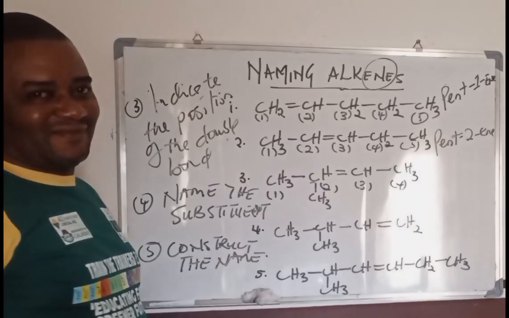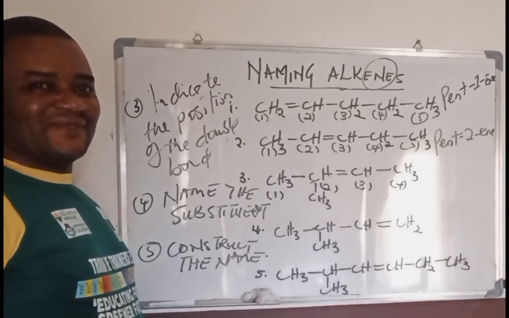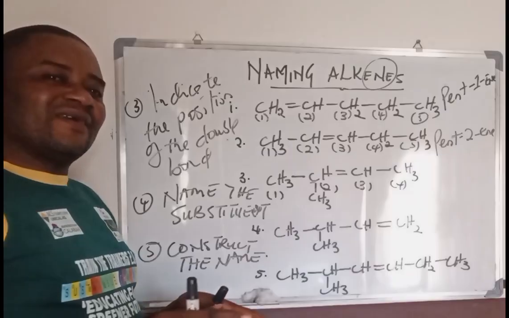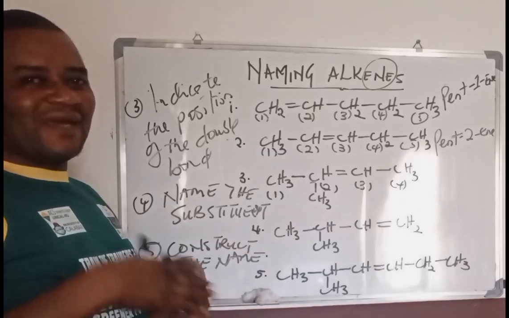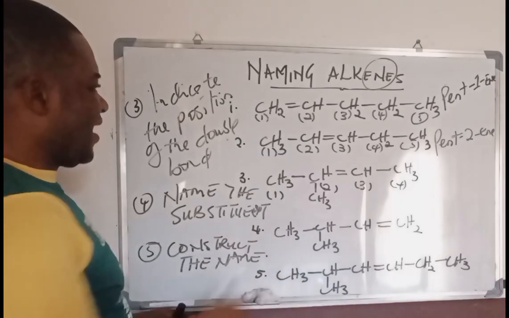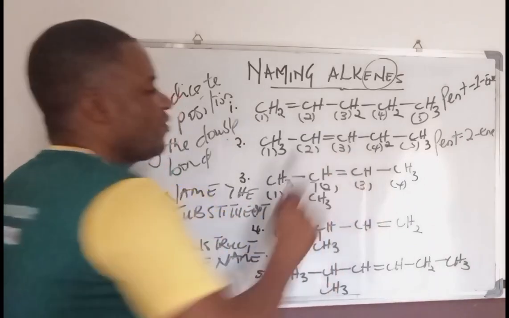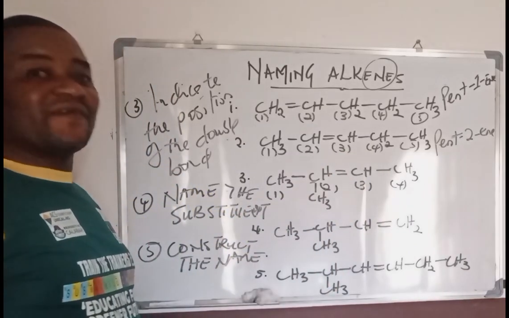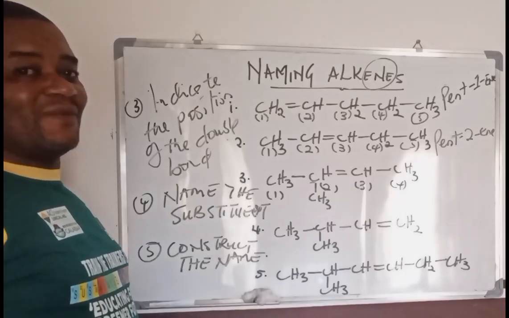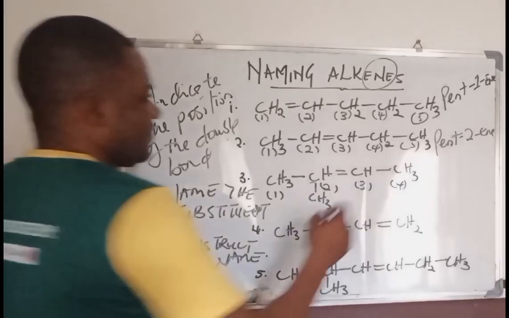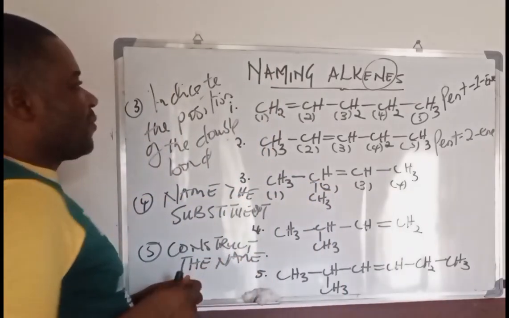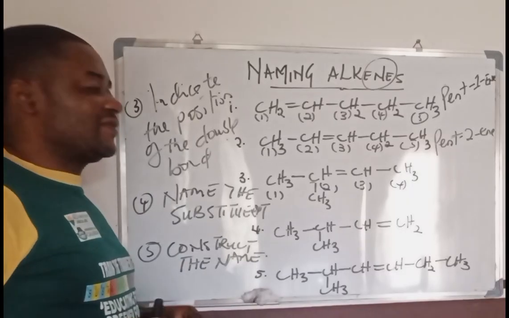Very beautiful. So simple. Just follow the criteria, the convention in naming them, and you are good to go. Now, how about the third one? Of course, the third one is 1, 2, 3, 4. It can't be pentane. It's definitely going to be what? Butane. Butane is 4. So this is butane. We have been able to identify the parent name.